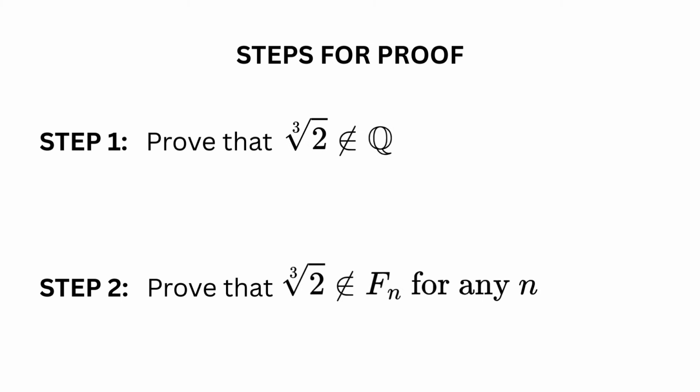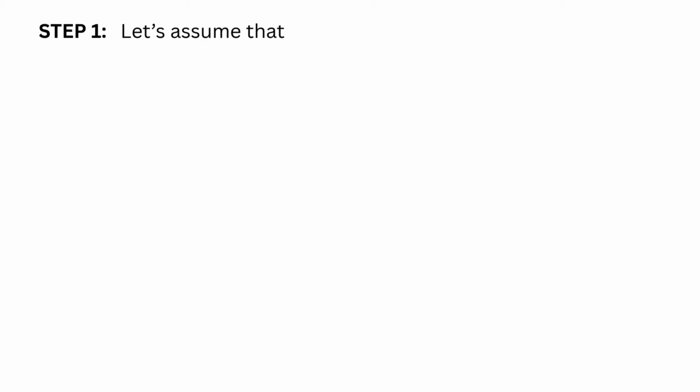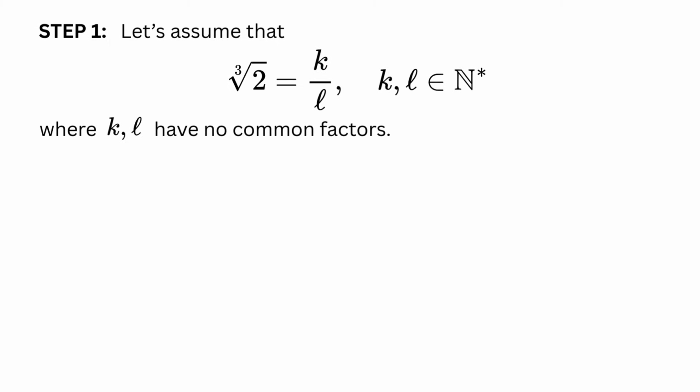For the first step, the proof is a variant of the famous Pythagorean proof that the square root of 2 is not a rational number, which uses the method of contradiction. Let's assume that the cubic root of 2 can be written as a ratio, k over L, of 2 positive integers, where k and L are relatively prime numbers. That is, they do not have any common factor. Then k cubed equals 2 times L cubed.